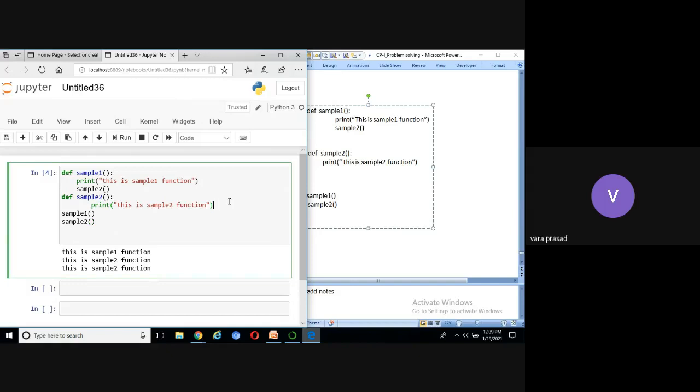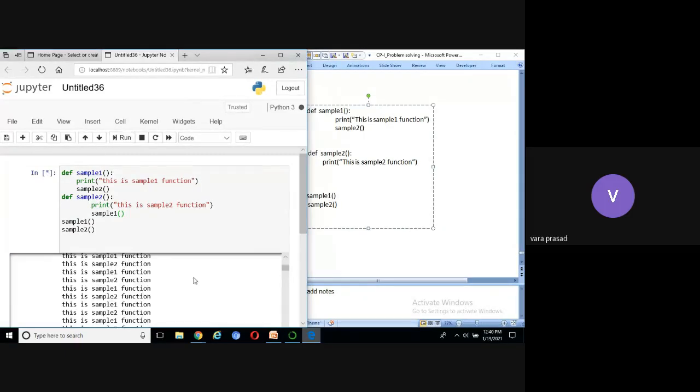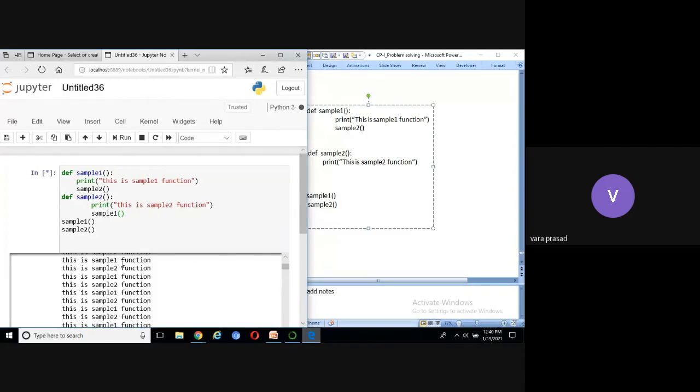Now, if I write sample1 here, what is the output now? It will go to an infinite loop. Now you can see here, run the code. First, this is sample1, sample2, sample1, sample2. Because first this statement is executed, and control comes to here. Again sample2, control comes to here. Again sample1, control comes to here. Repeat the process. It will go to an infinite loop. Right?